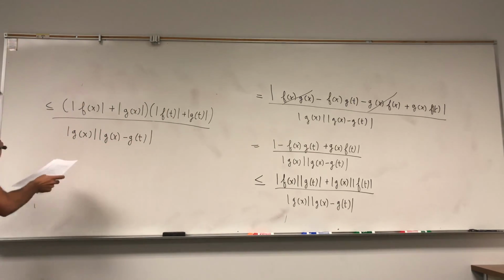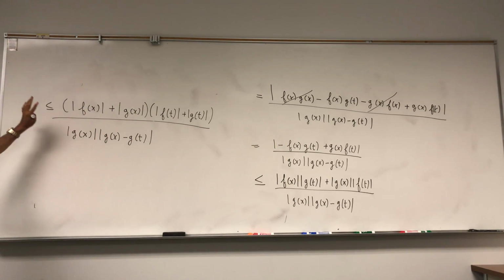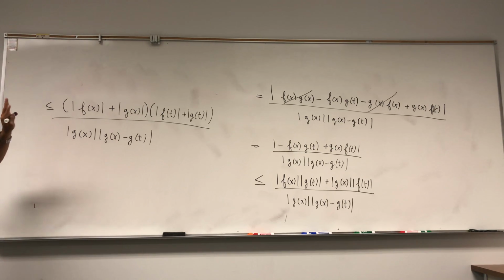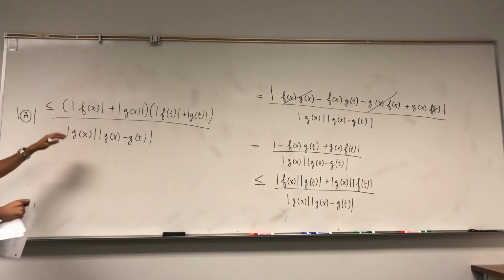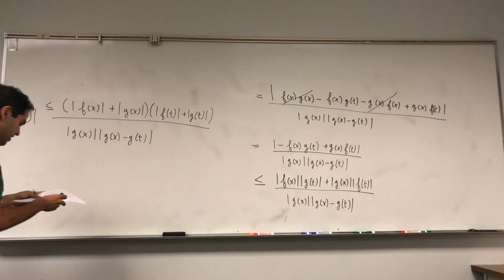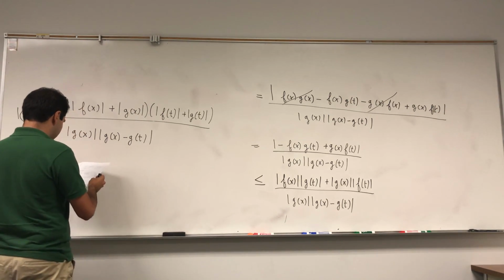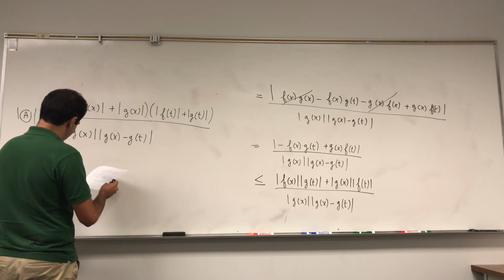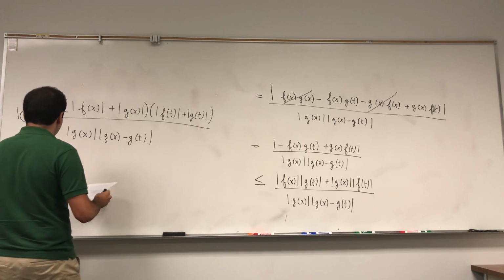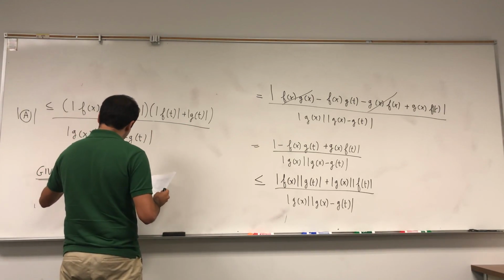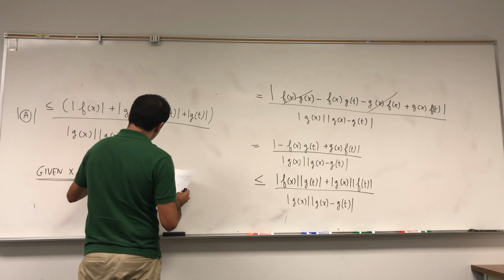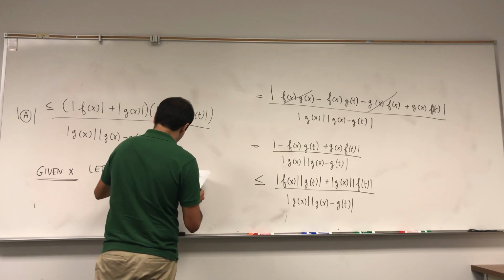Okay. Now, this thing works for any x in this region, but also for any t. And now I can finally release you of your torture and tell you what t is. So given x, again, x is a constant. Think of it as like 2 or something. Let t be the following. Let t be such that,